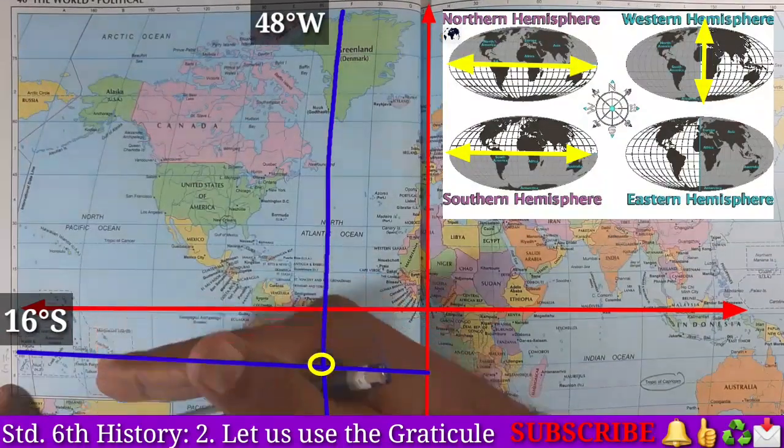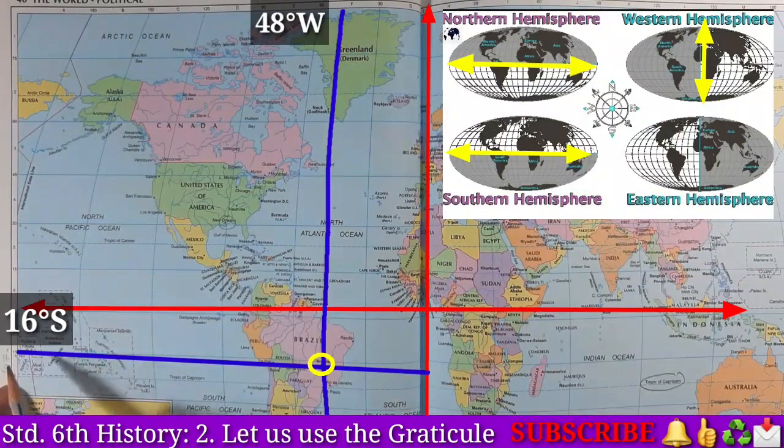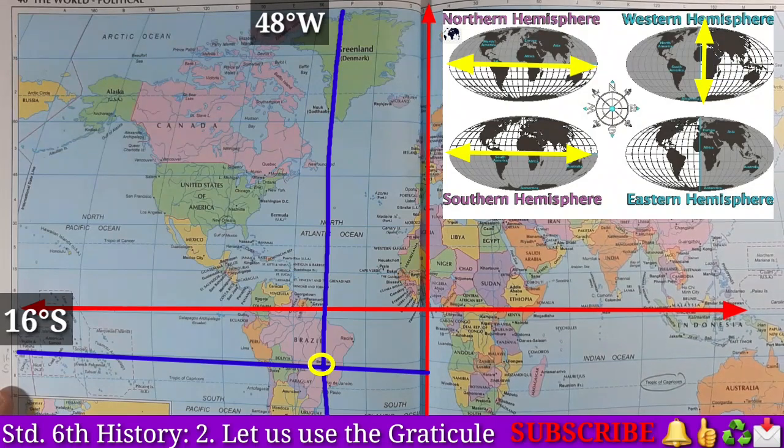This is the part of the Southern Hemisphere. So 16 degrees south. So 16 degrees south latitude and 48 degrees west longitude defines the location of the capital of Brazil, that is Brasilia. Okay students, so here we have found the answer to the first question.